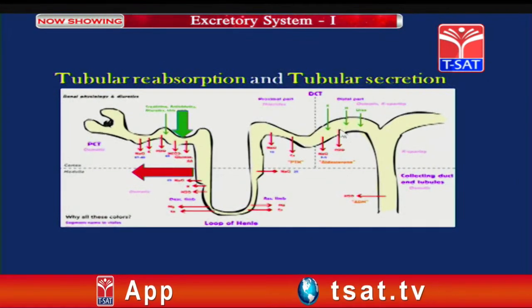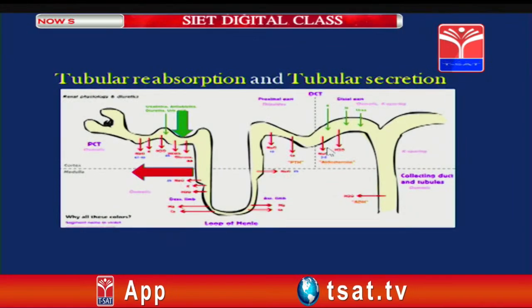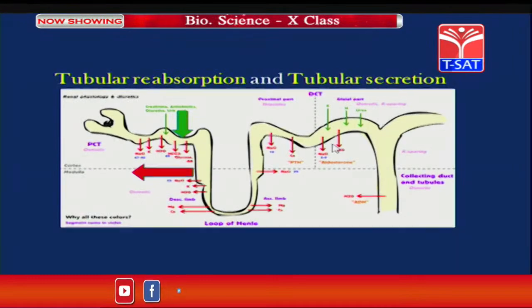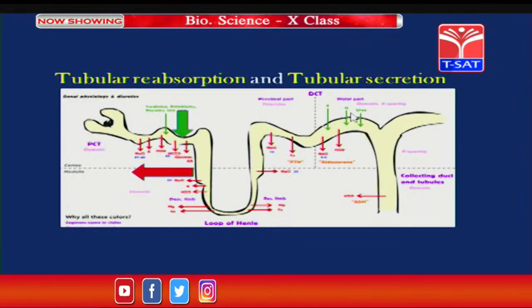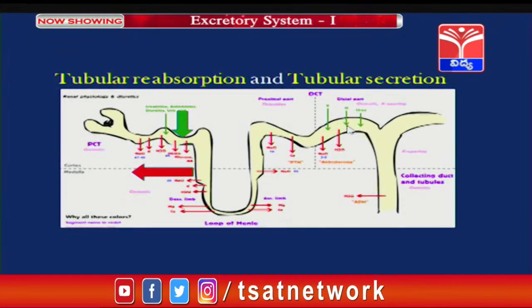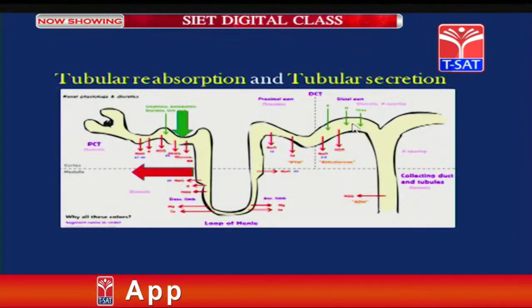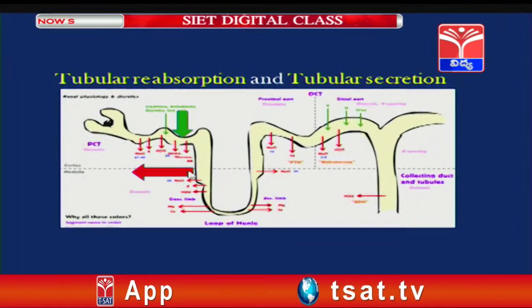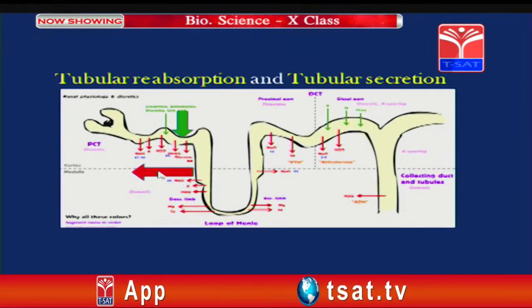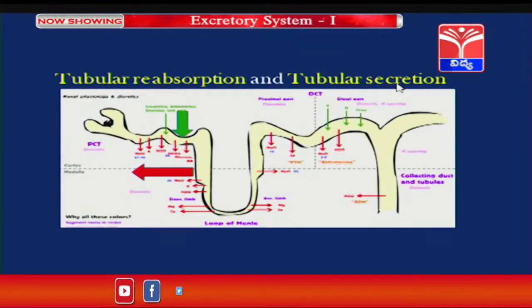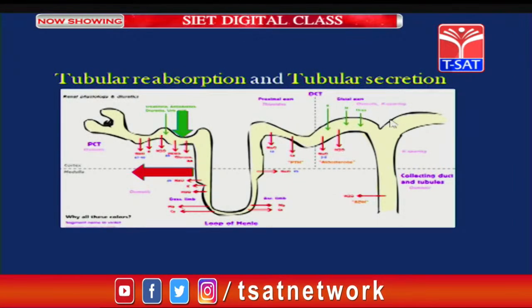Mainly the substances such as hydrogen ions, potassium ions, ammonia, urea are secreted into the renal tubule from the body. Why is this kind of secretion seen? On the one side, we are seeing the reabsorption of materials. On the other side, why is this secretion occurring? Is this secretion necessary in the formation of urine?